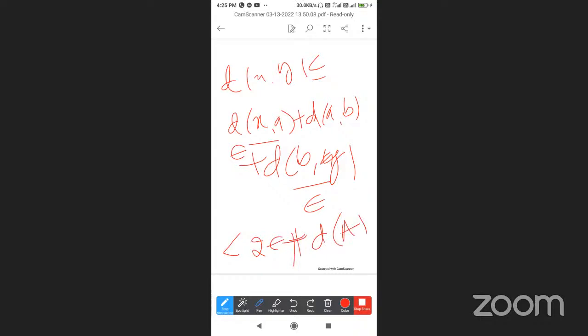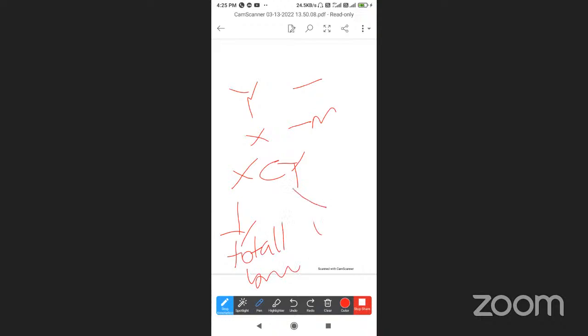If Y is a metric space and X is a subset of Y, and X is totally bounded, then the closure of X is also totally bounded. So Y is a metric space, X is also a metric space, X is a subset of Y, and X is totally bounded, so the closure is also totally bounded.